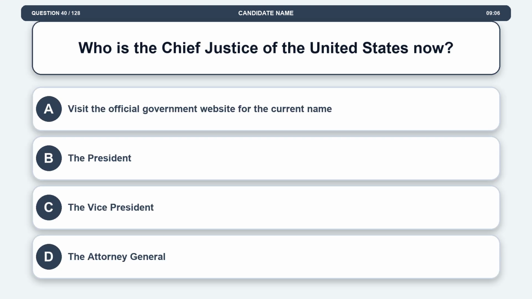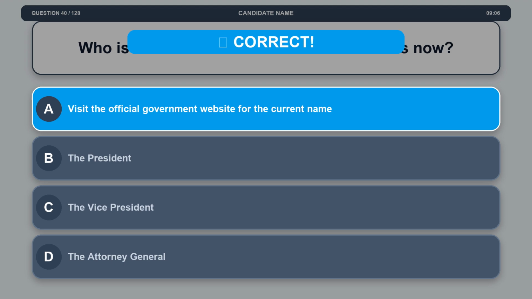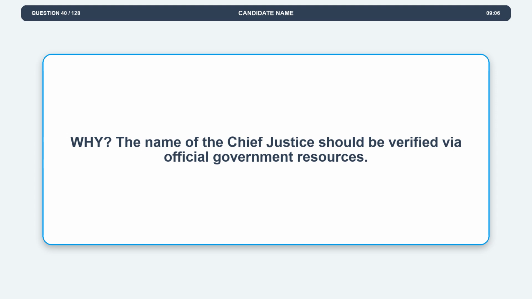Question 40. Who is the Chief Justice of the United States now? Option A, visit the official government website for the current name. Option B, the President. Option C, the Vice President. Option D, the Attorney General. The correct answer is option A, visit the official government website for the current name. Explanation. The name of the Chief Justice should be verified via official government resources.